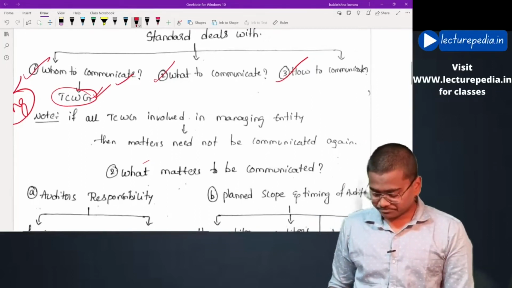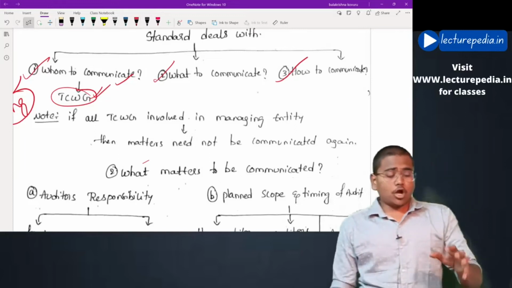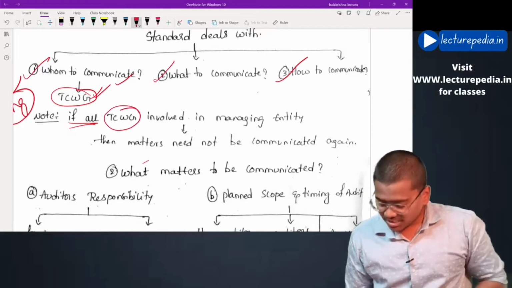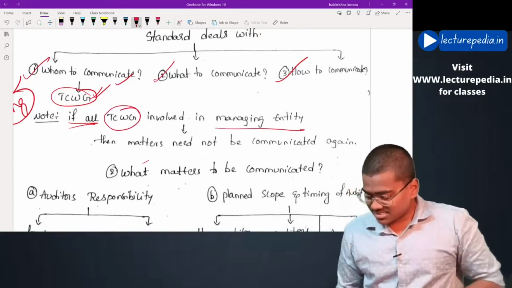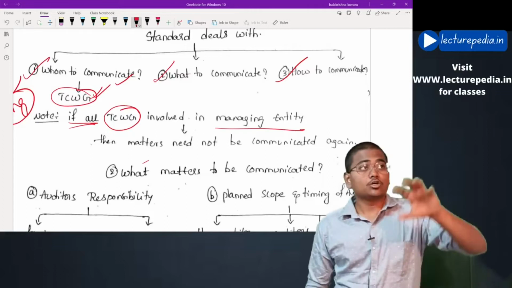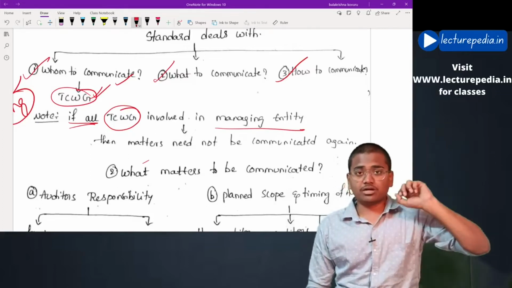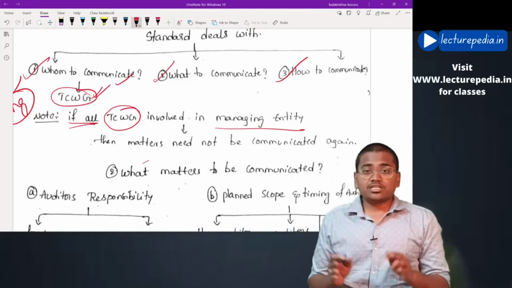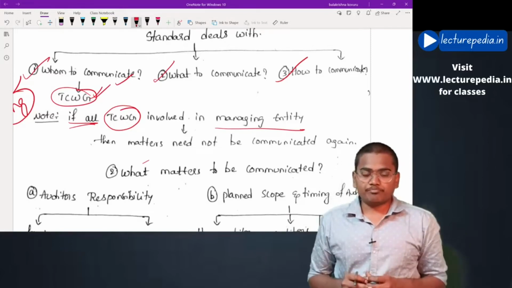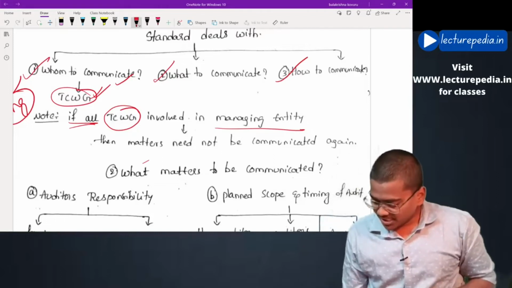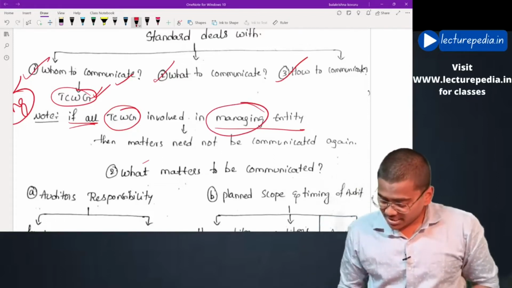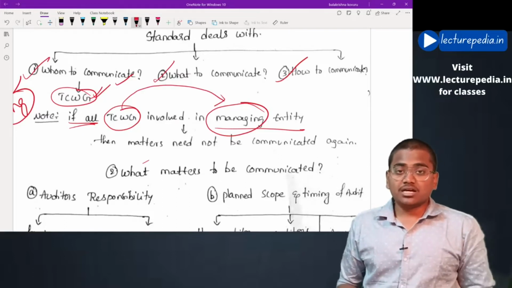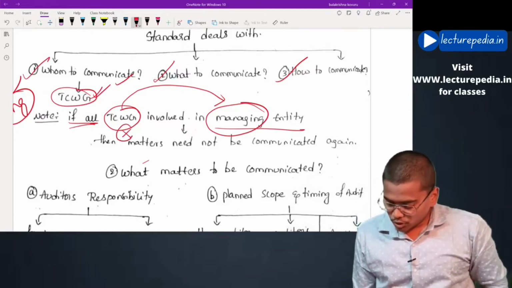Now, if all the persons involved in those charged with governance are also involved in managing the entity, in that case, there is no dual communication required. Once the auditor communicates to the management, since management also includes all the persons involved in those charged with governance, the auditor need not communicate again to those charged with governance.